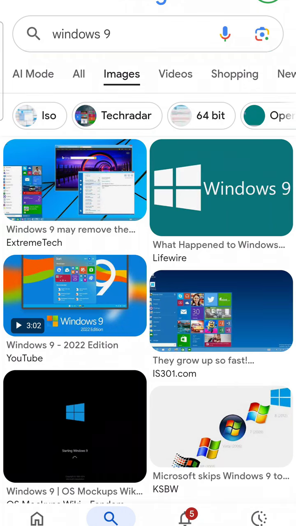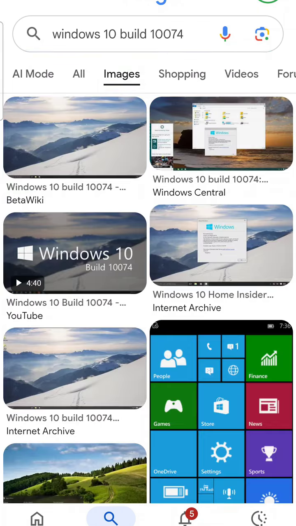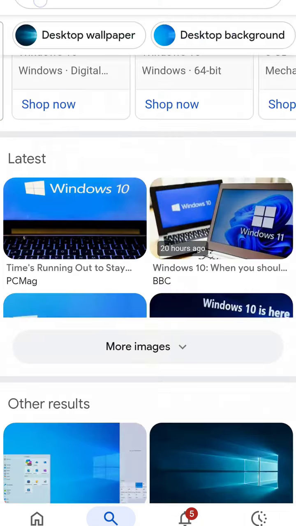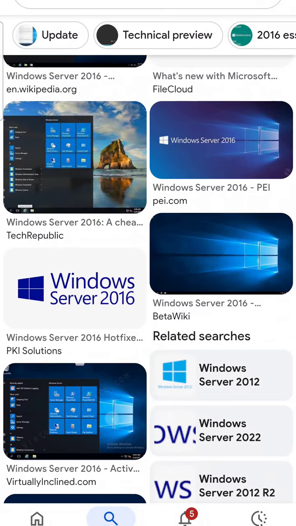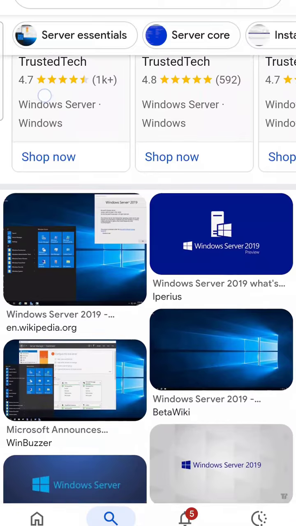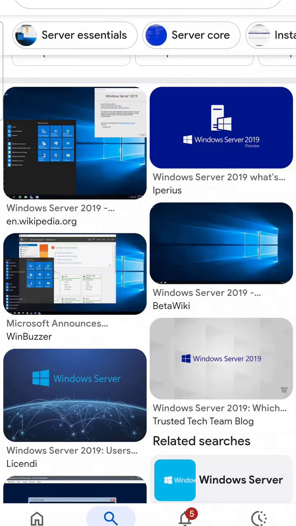And what came after that? The fan-made Windows 9. And what came after that? Windows 10 build 10,074. And what came after that? Windows 10. And what came after that? Windows Server 2016. And what came after that? Windows Server 2019.